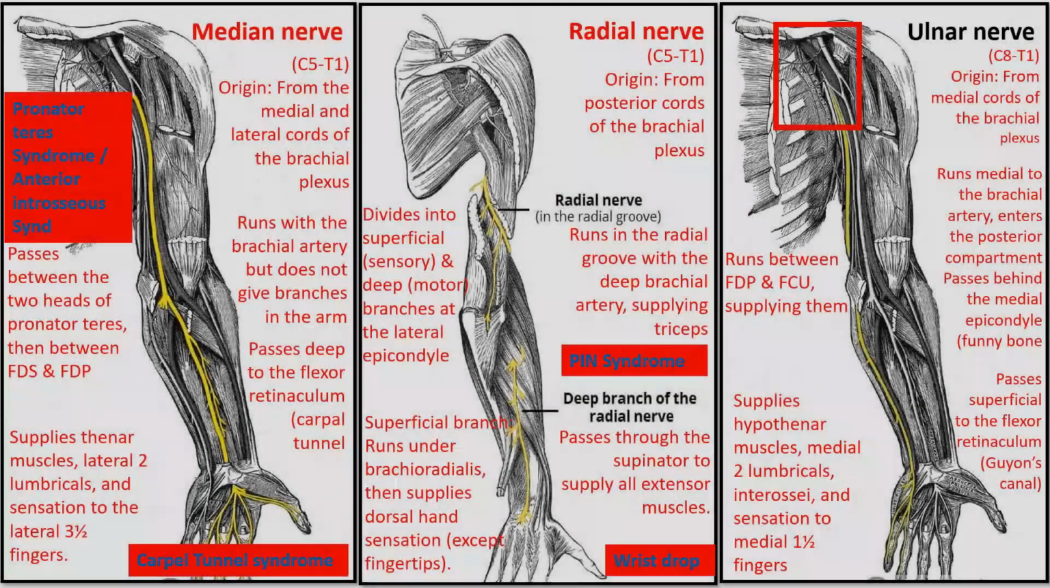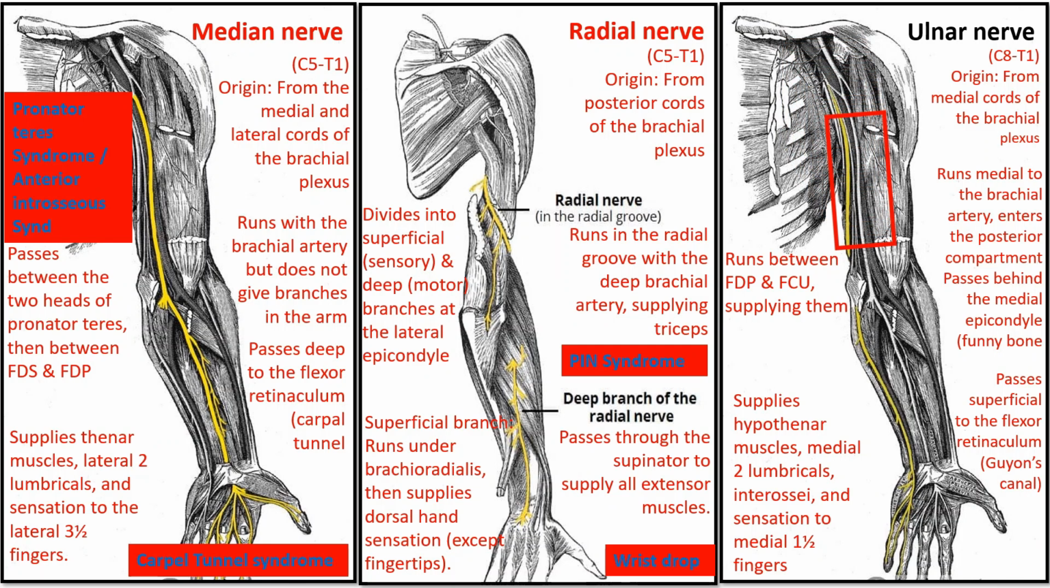The ulnar nerve originates from the medial cord of the brachial plexus, carrying fibers from cervical spinal nerve 8 to thoracic spinal nerve 1. It travels down the arm, medial to the brachial artery, and enters the posterior compartment before reaching the elbow. At the elbow, it passes behind the medial epicondyle, where it is vulnerable to injury, commonly called